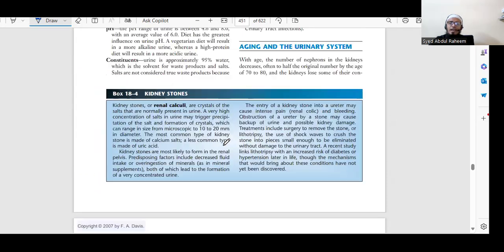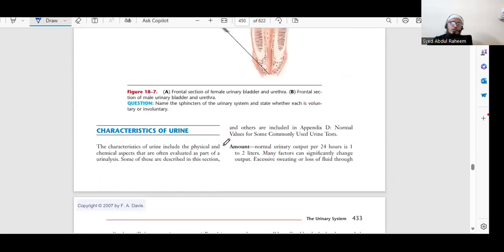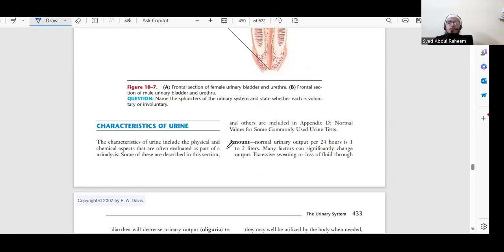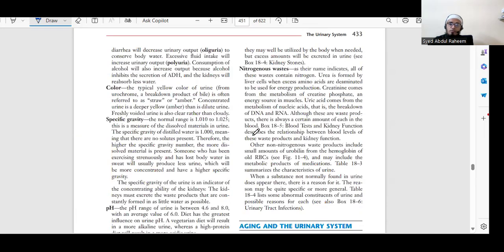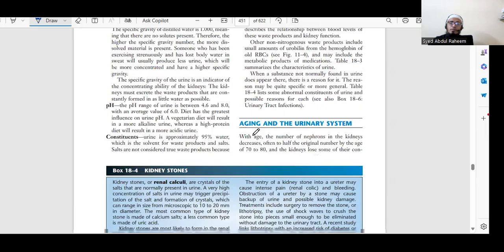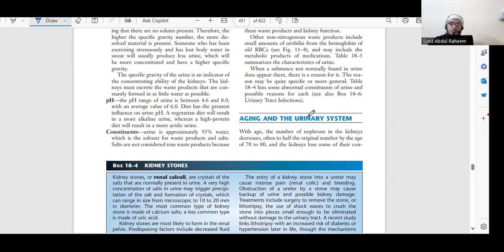What are the characteristics of urine? In one day, 1 to 2 liters of urine is sufficient. If you are passing that much, it means you are in the normal range. And the pH of urine is slightly acidic.